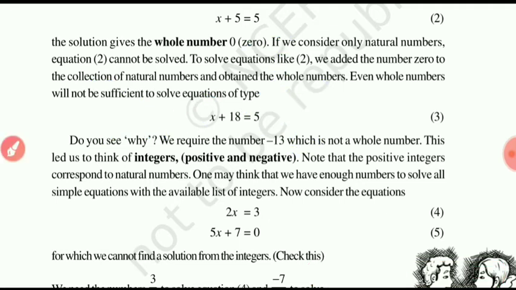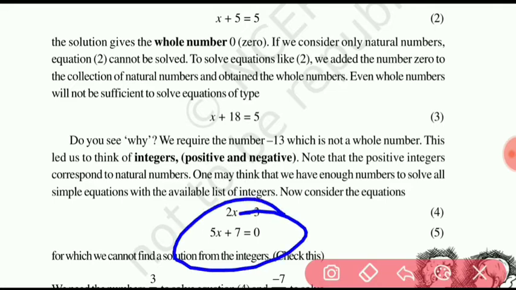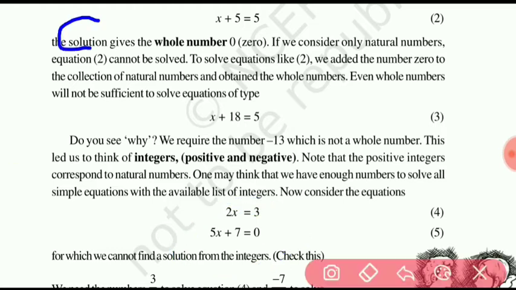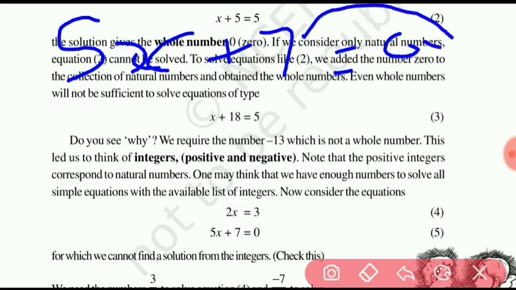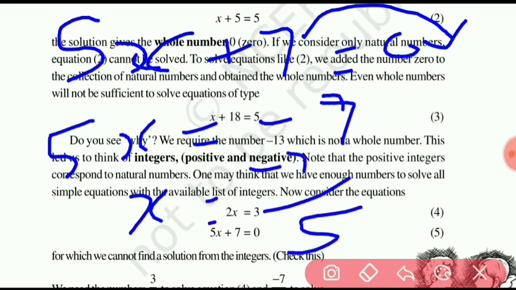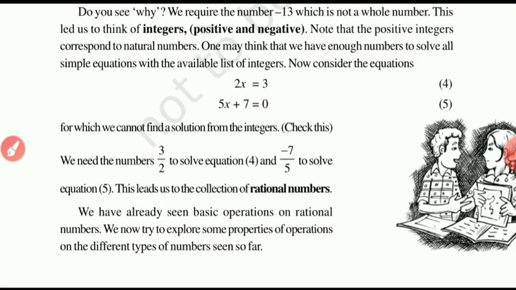Students, the fifth equation, 5x plus 7 equal to 0. How do we solve this type of equation? First of all, 7 goes to the right hand side. 5x equal to minus 7. Then x equal to minus 7 upon 5, for which we cannot find a solution from the integers.